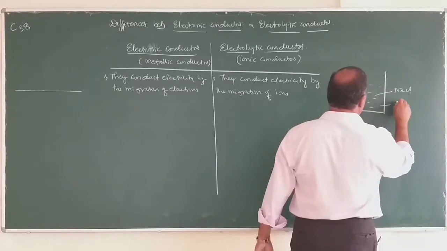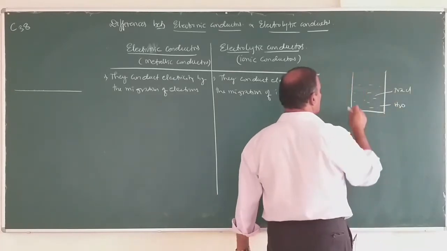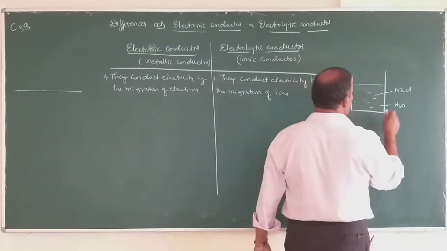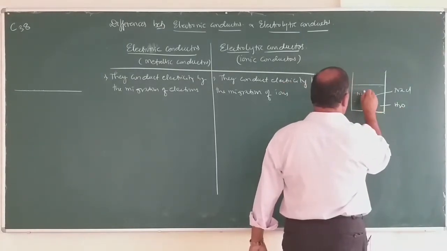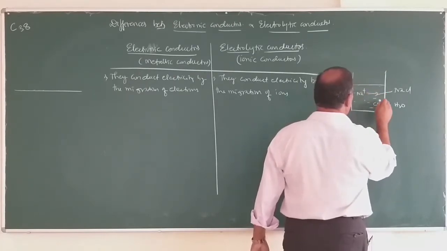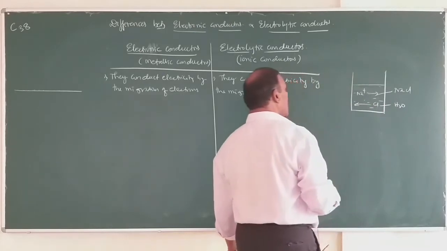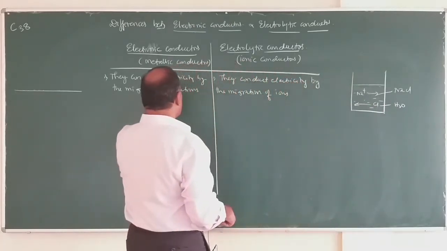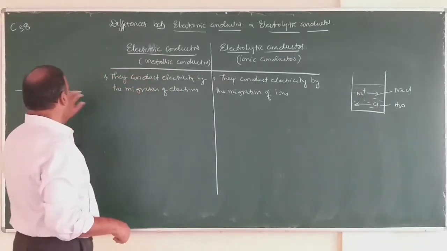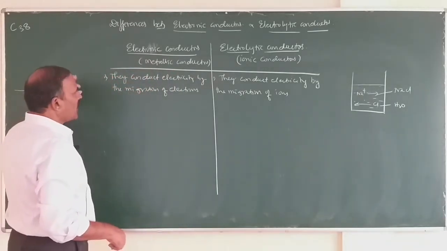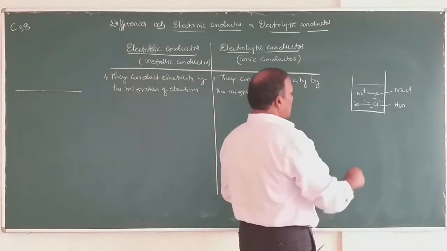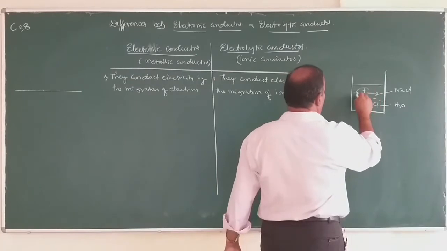When dissolved in water, you will get sodium chloride solution. This sodium chloride solution conducts electricity by the movement of sodium ions and chloride ions towards the oppositely charged electrodes. So this is the first difference. Electronic conductors conduct electricity by the migration of mobile electrons. Electrolytic conductors conduct electricity by the migration of ions.